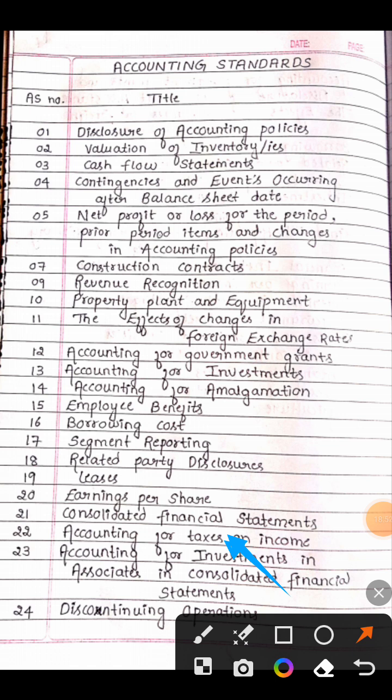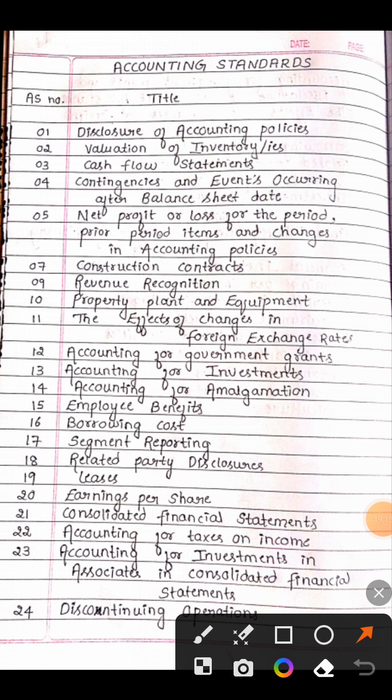AS 21 consolidated financial statement. AS 21 consolidated financial statement. Consolidated financial statement. AS 21. AS 21 consolidated financial statement. Okay.